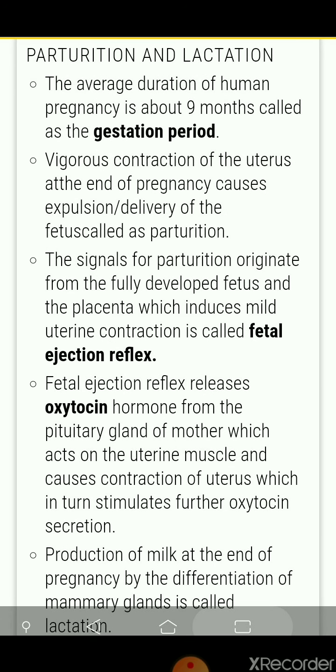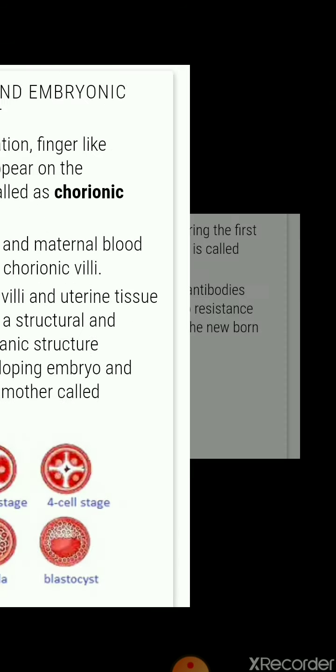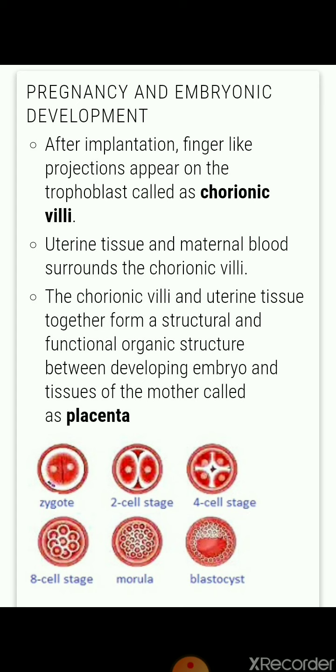Now after fertilization and implantation, pregnancy and embryonic development is there. So this topic is also there. After implantation, finger-like projections appear on the trophoblast called chorionic villi. Uterine tissue and maternal blood surround the chorionic villi.